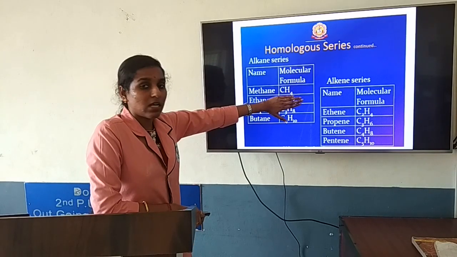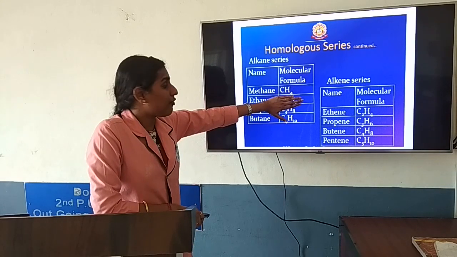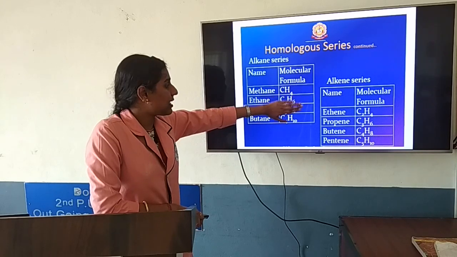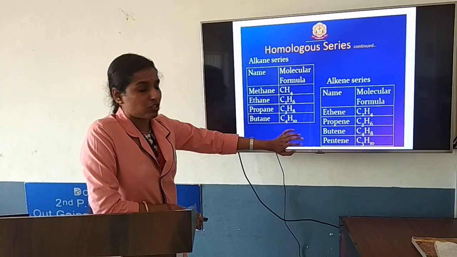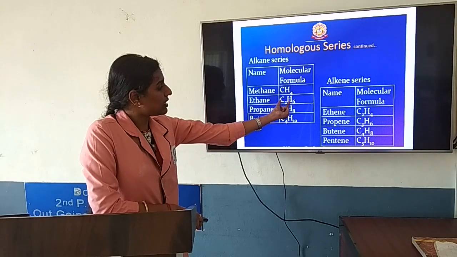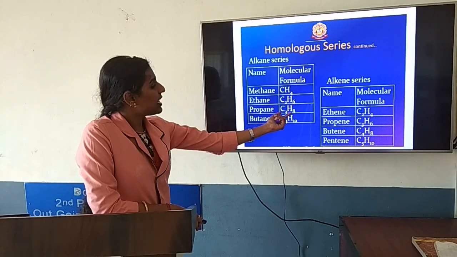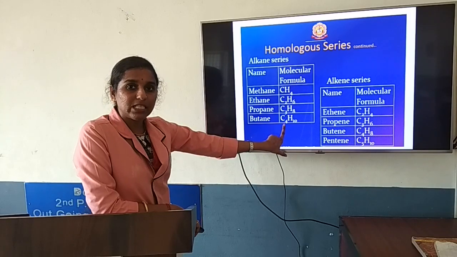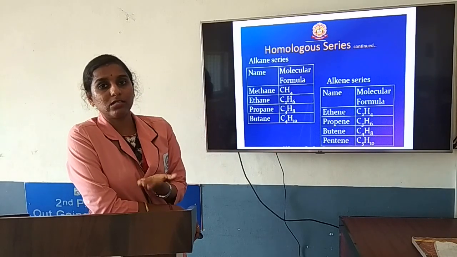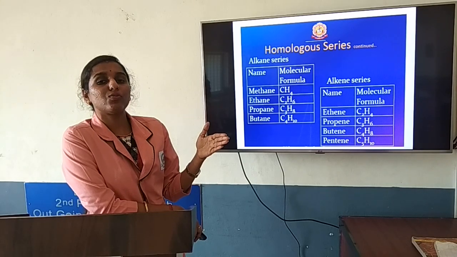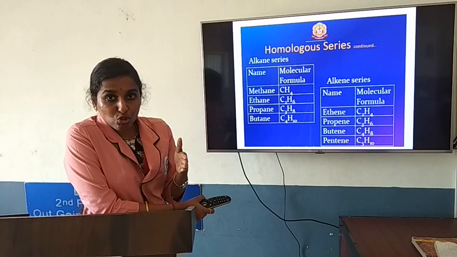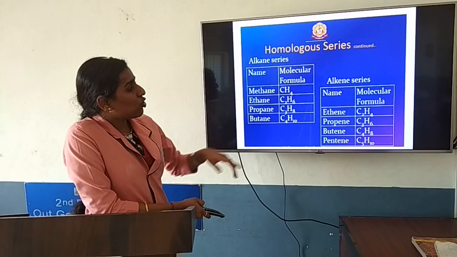What does it come to? The compound formed is C2H6. Add a CH2 unit to this, you will get the next compound. A series of compounds having a difference of just CH2 will be considered as homologous.